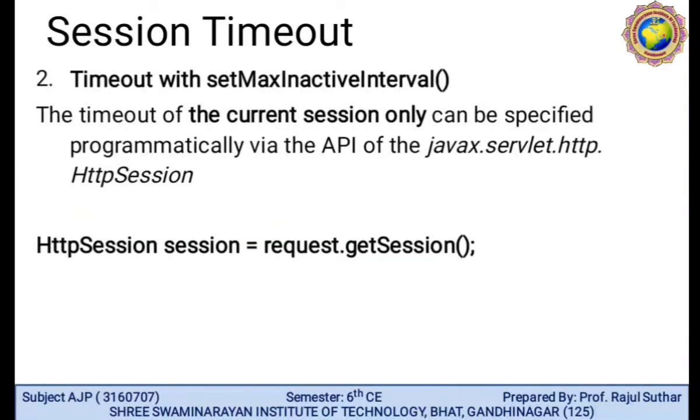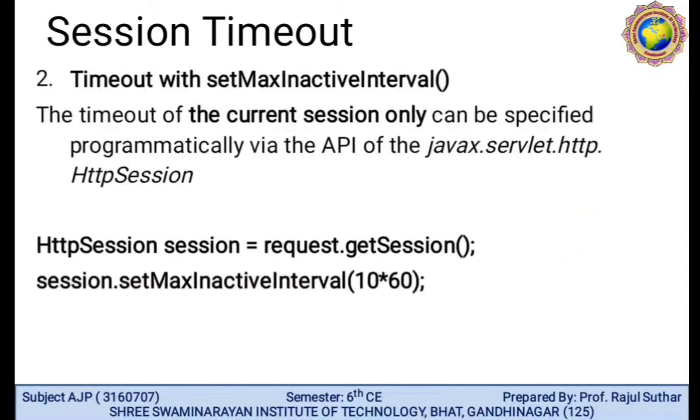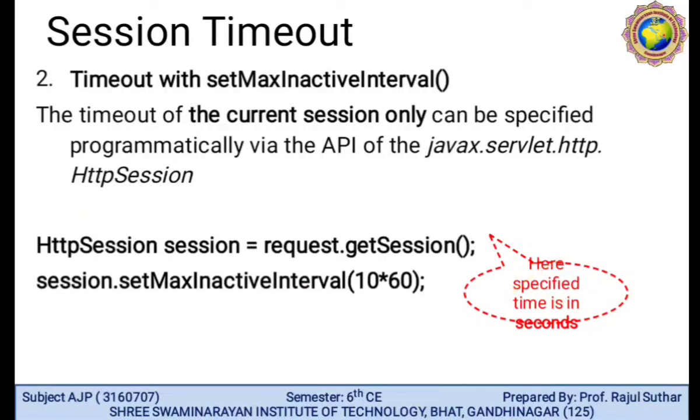Timeout with setMaxInactiveInterval. The timeout of the current session only can be specified programmatically via the API of javax.servlet.http.HttpSession. So this object: HttpSession is equal to request.getSession, dot setMaxInactiveInterval. This method is useful, like 10 into 60. So here the specified time is in seconds, not minutes. Remember this.